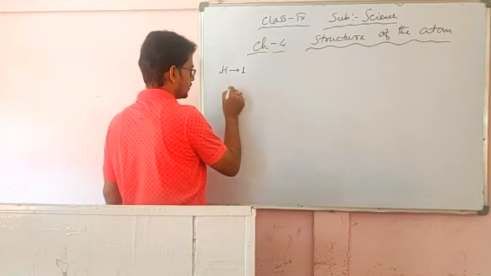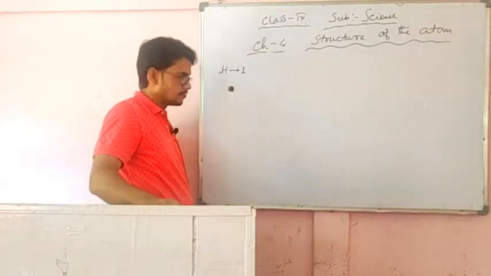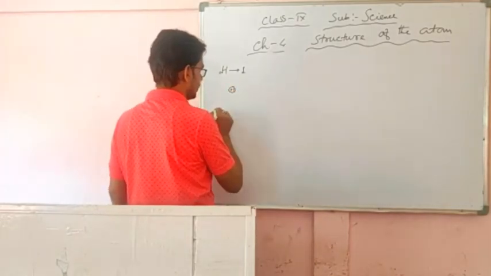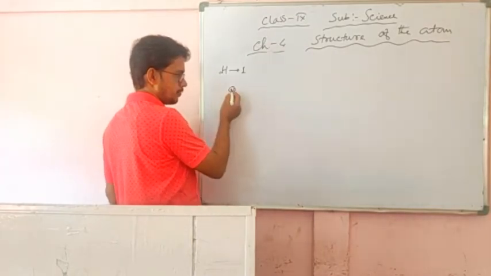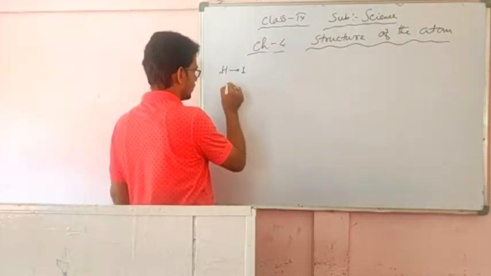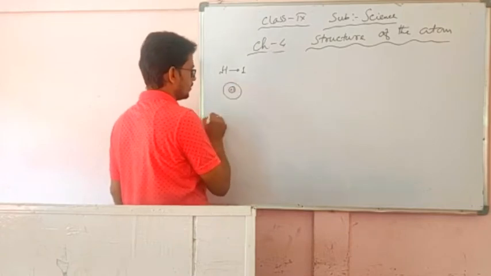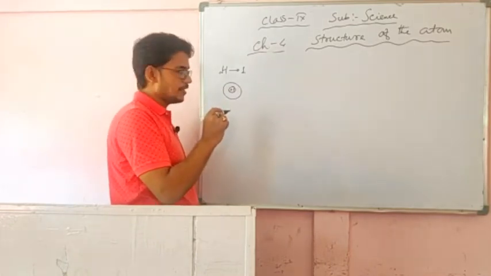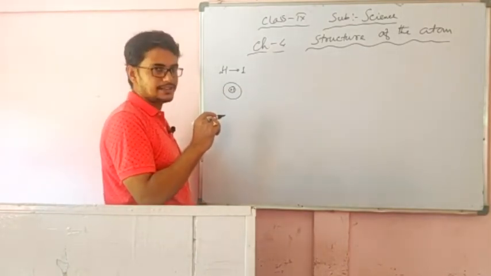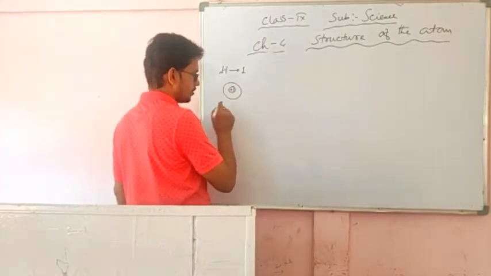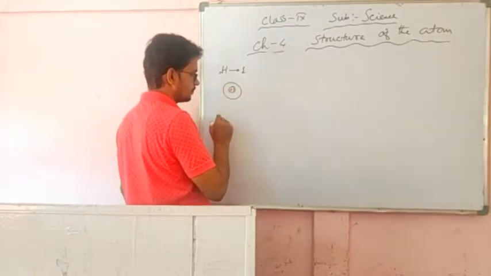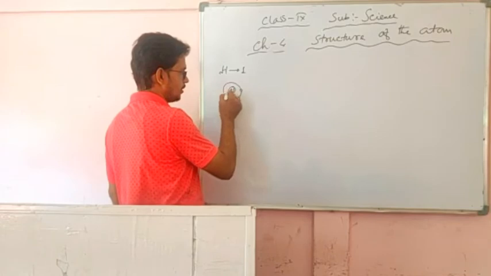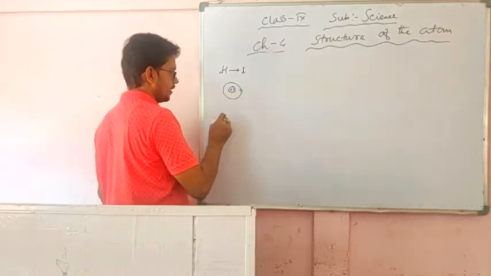In the middle is the nucleus, where there is 1 proton, and a neutron is also present in the nucleus. Atomic number means the total number of protons or electrons present in an atom. So the total number of protons is 1, and definitely the total number of electrons will also be 1. So in the first orbit only 1 electron can stay.